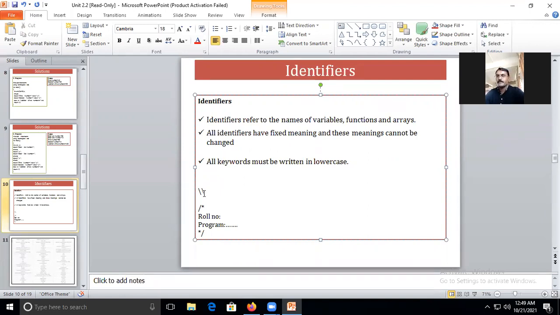This is the header part, and it must be included in either single line comments or multi-line comments. It depends totally.